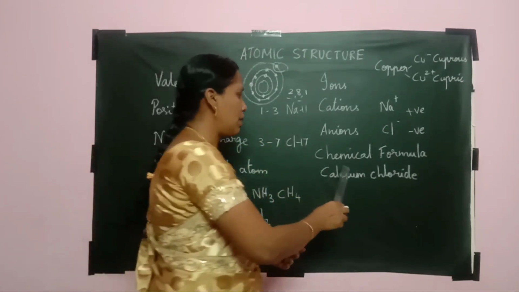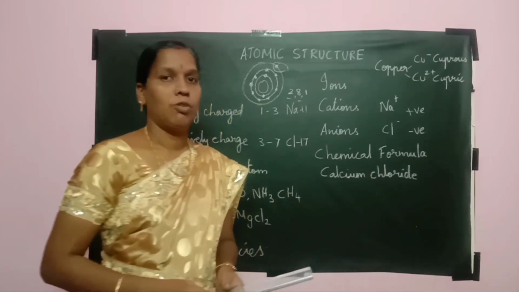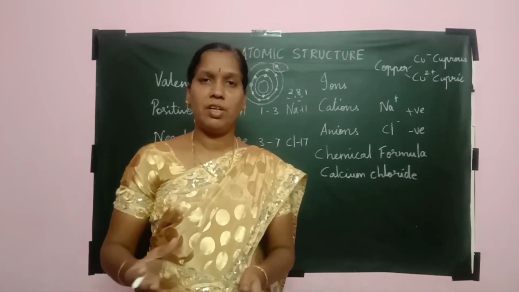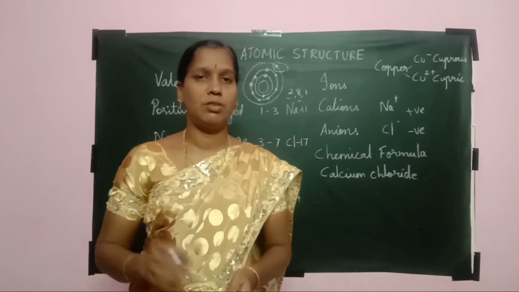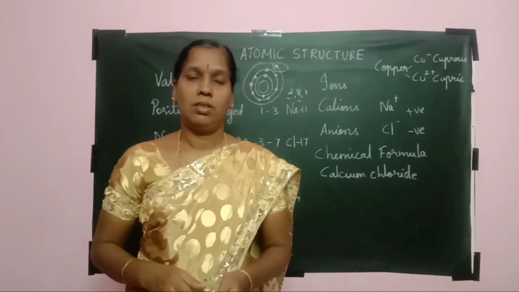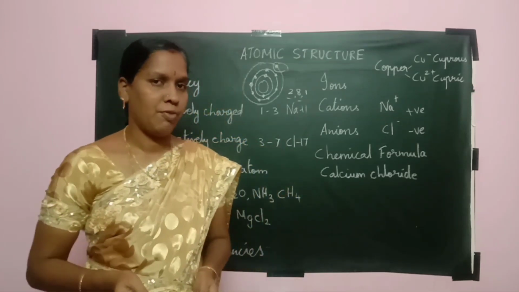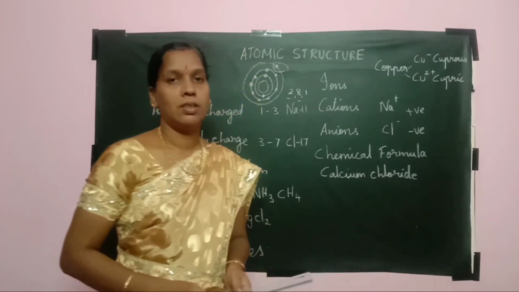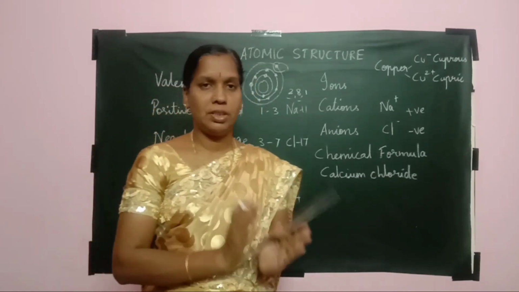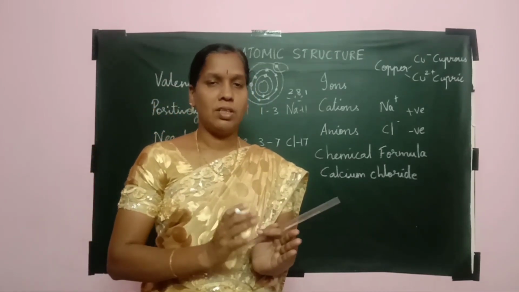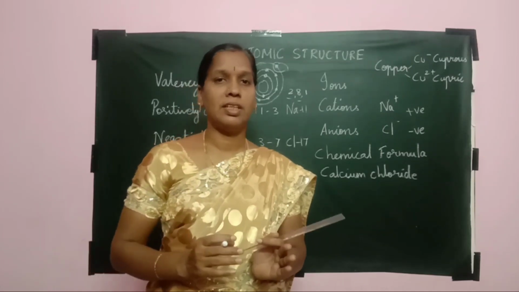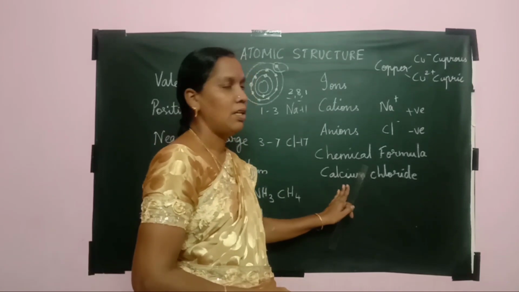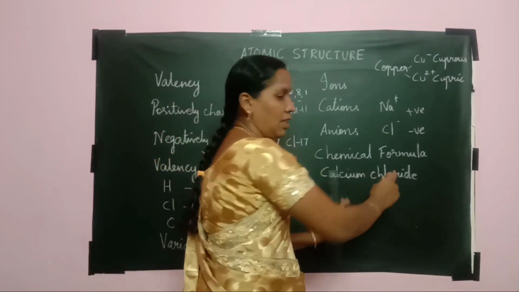Now we move on to chemical formula. What do you mean by chemical formula? The shortened formation of the equation can be written by using a chemical formula. So how can we write? For example, I will explain to you with calcium chloride. The positive charge element should be written first and the negative element should be written second. So that is the left hand side, positive, the right hand side negative.